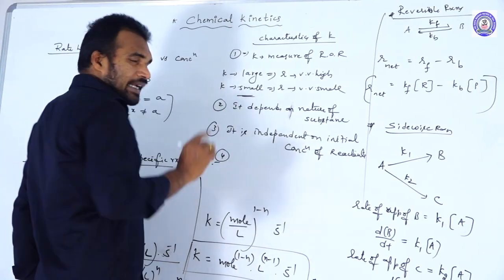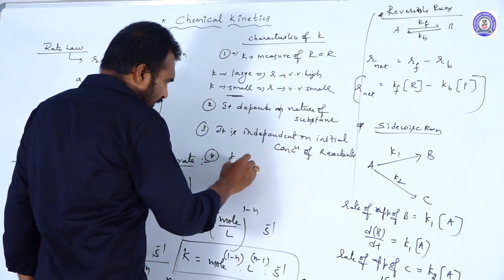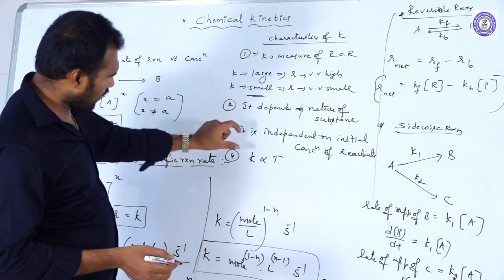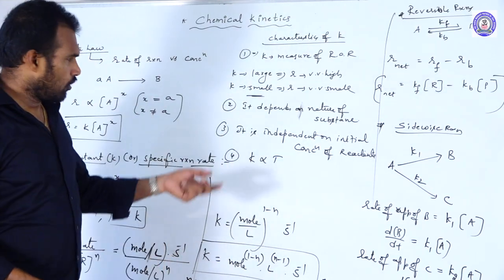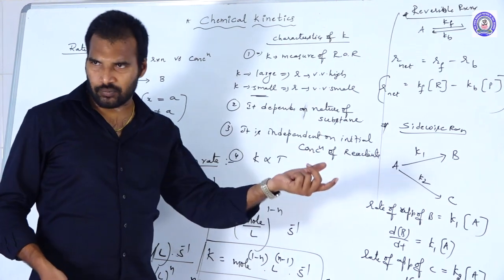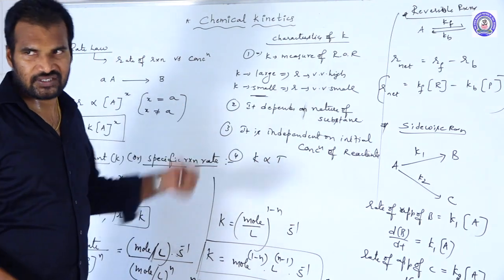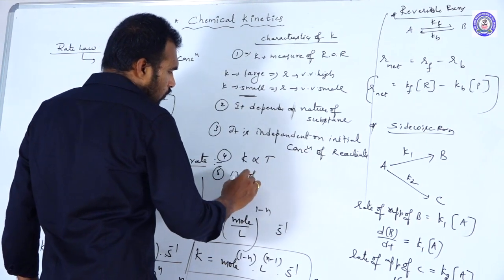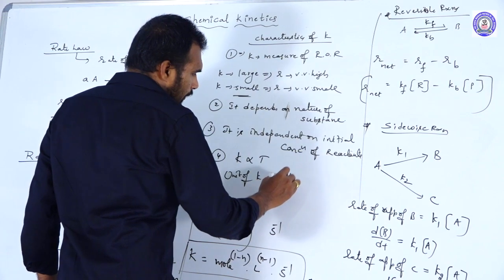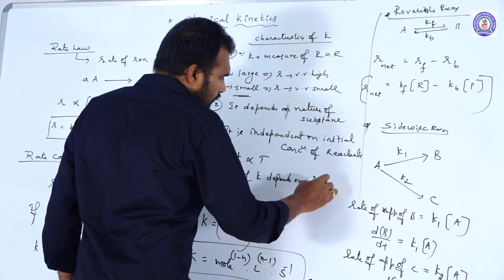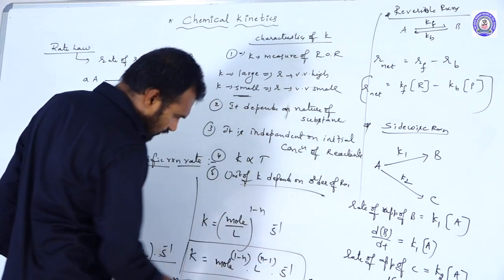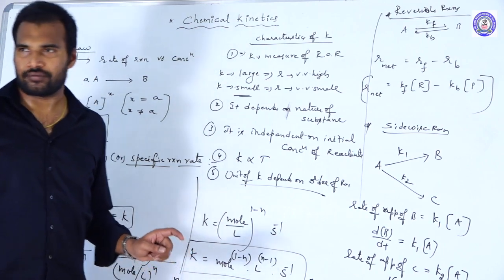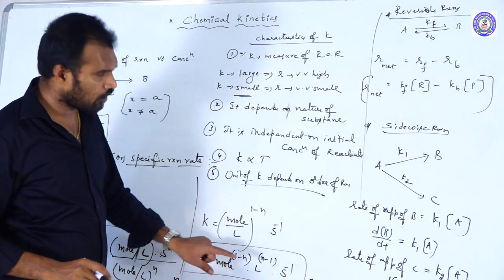And the fourth one, K is directly proportional to absolute temperature, and to explain that we are going to use log K2 by K1 is equal to, we have a formula also, the Clausius-Clapeyron equation. We will discuss that later. And the fifth one, the units of K depend on order of the reaction. Order of reaction, already we discussed here. This is a general formula we use to give the units for rate constant of any order.